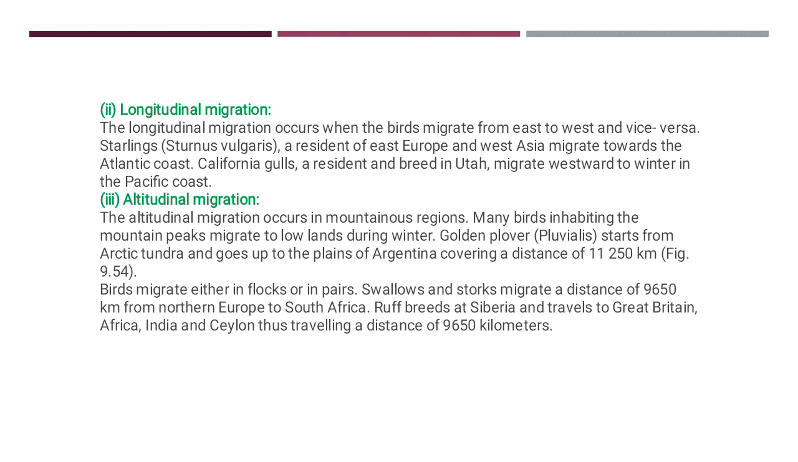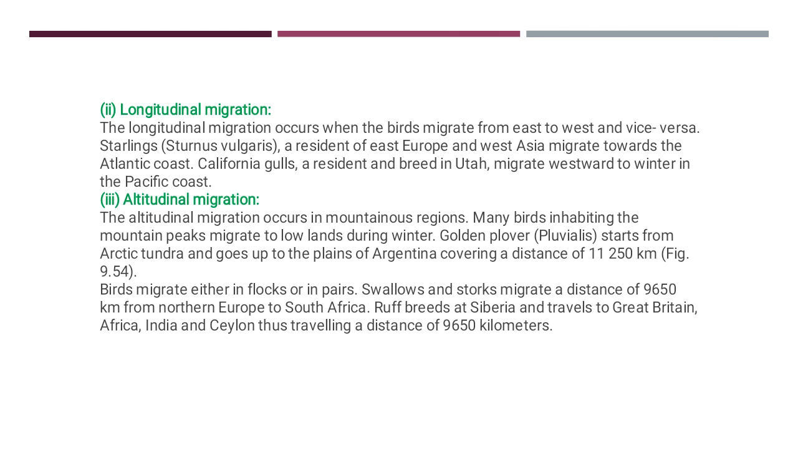Then second one is longitudinal migration. The longitudinal migration occurs when birds migrate from east to west or vice versa. For example, starling, a resident of East Europe and West Asia, migrates toward the Atlantic coast.